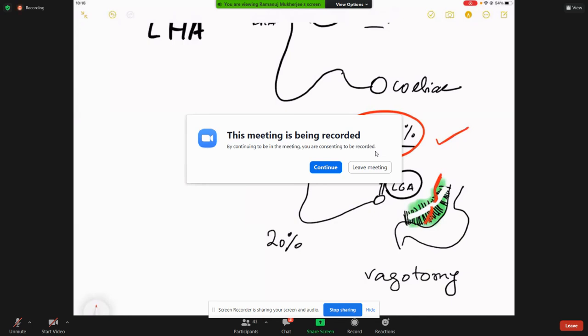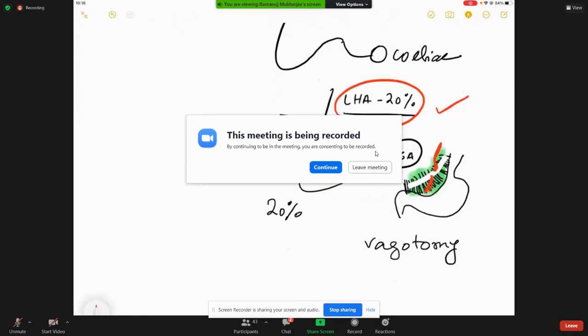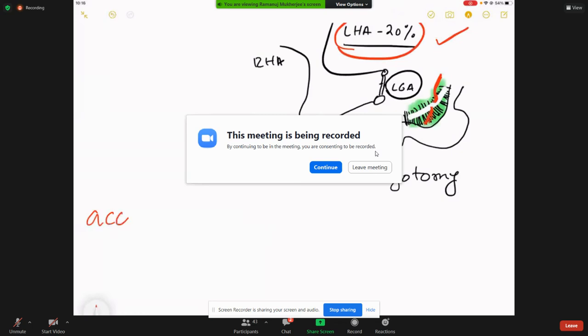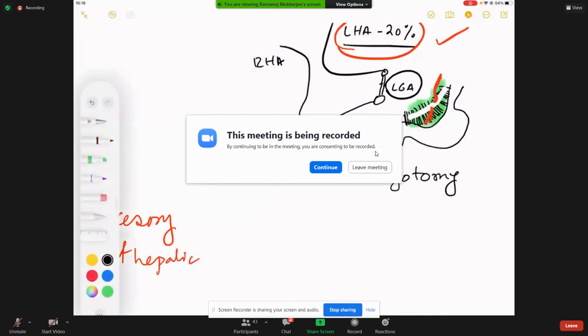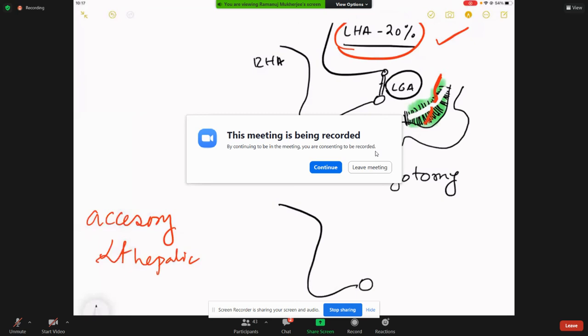Now, there is something also called an accessory left hepatic. Like you had an accessory right hepatic, there is an accessory left hepatic whose anatomy will be easy. So this is the right hepatic, this is the left hepatic artery. The accessory left hepatic again comes from the left gastric and is like this.